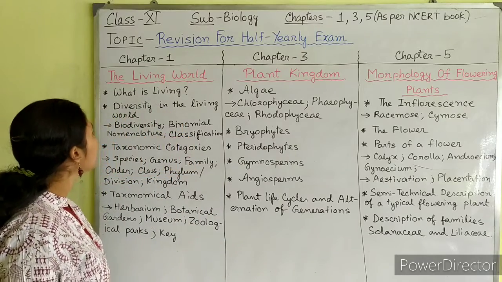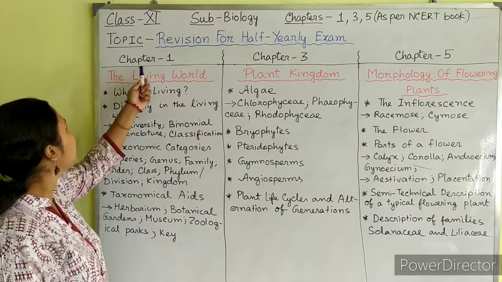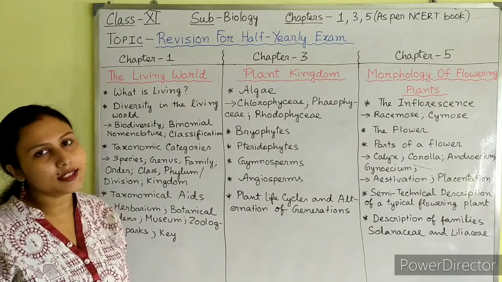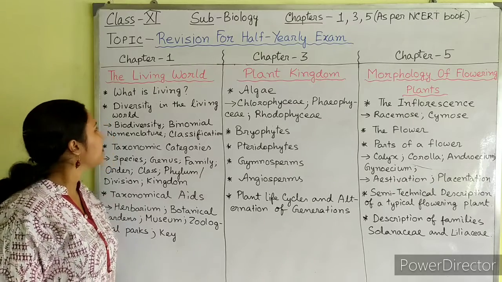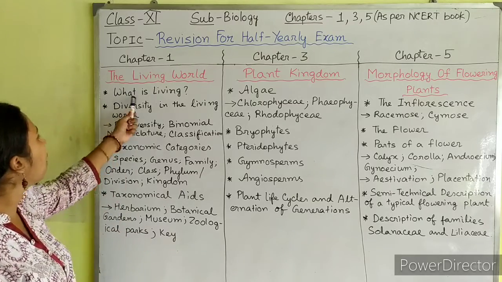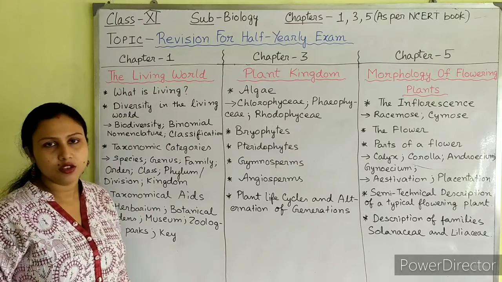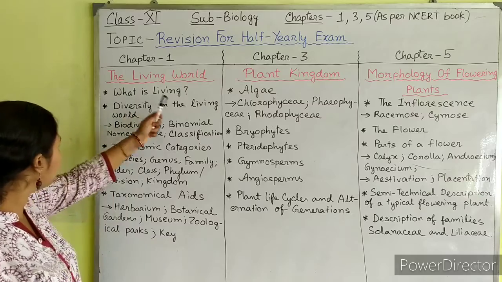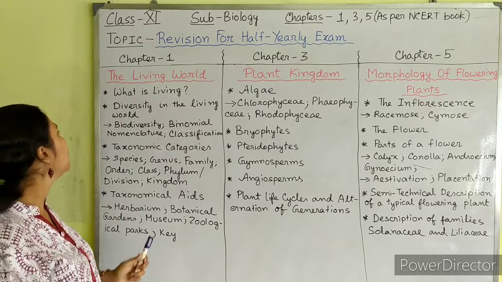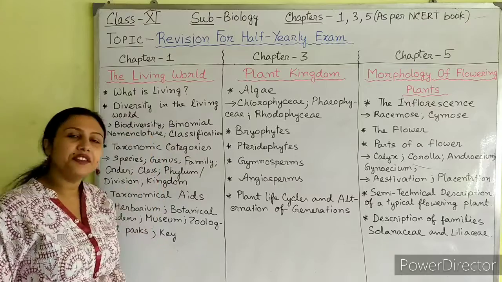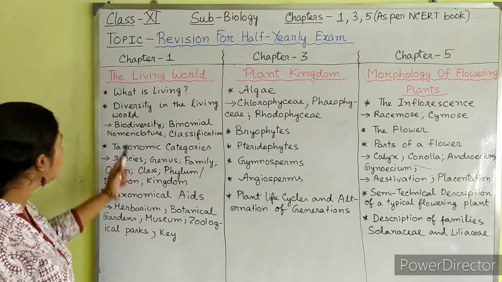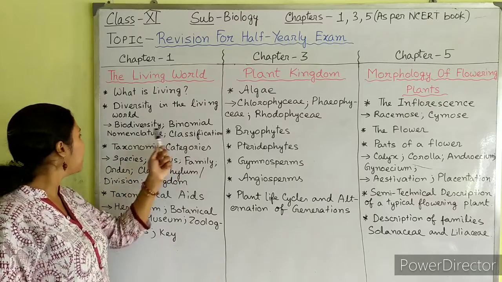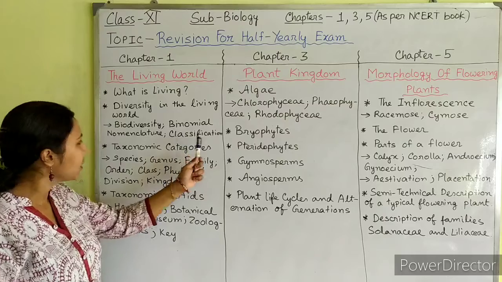So students, first there is chapter number 1, the living world. You have already learned this chapter. In this chapter, you have learned about what is living. So we will recall the points we have learned from every chapter. What is living? Then we have learned about diversity in the living world. The diversity in the living world includes some points like biodiversity, binomial nomenclature, classification.